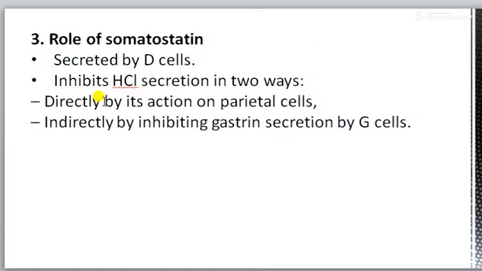Now come to the role of somatostatin, that is released by the D cell and it is located adjacent to the G cell or the parietal cell in the gastric gland. It inhibits HCl secretion either by directly acting on parietal cell or indirectly by inhibiting gastrin secretion by the G cell.